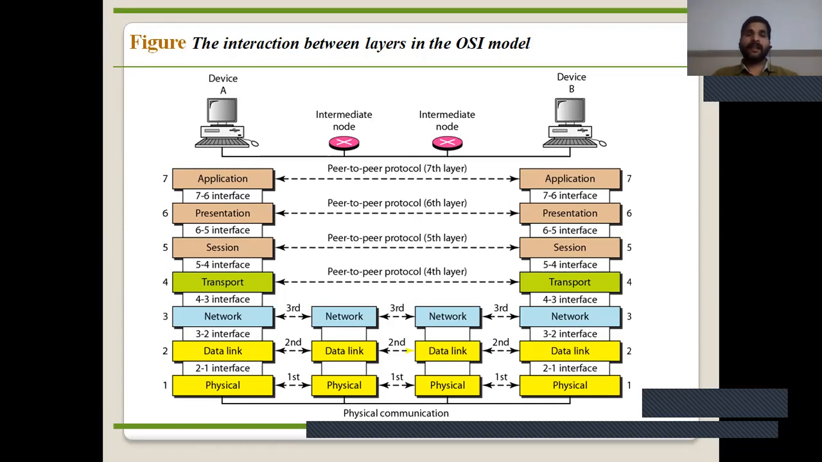Device A and intermediate nodes are shown in the graph, and device B is connected. A communicates a message to B.